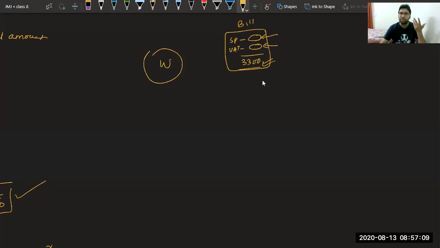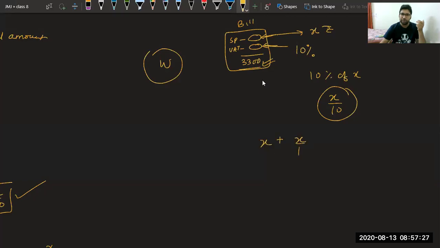So what we have done, we have assumed this selling price as X rupees, and we know VAT is how many percent? 10%. So we have found 10% of X, which came out as X upon 10. So we have got X plus X upon 10, which is selling price plus your VAT is equal to 3300. This was the equation which I solved to find the value of selling price.